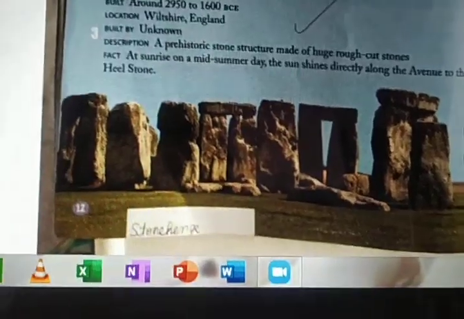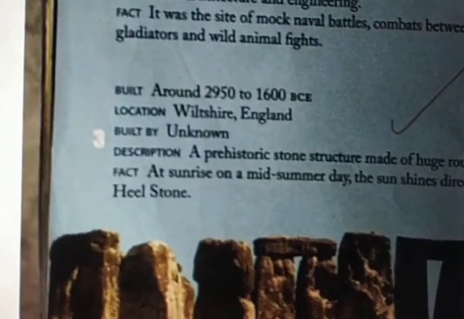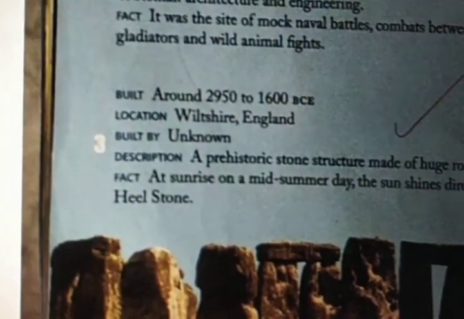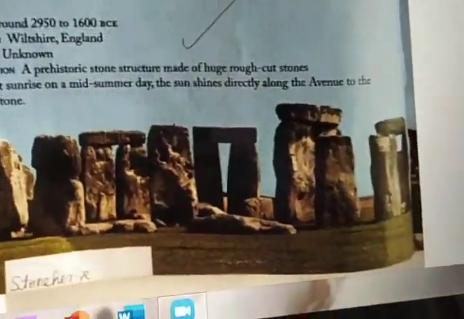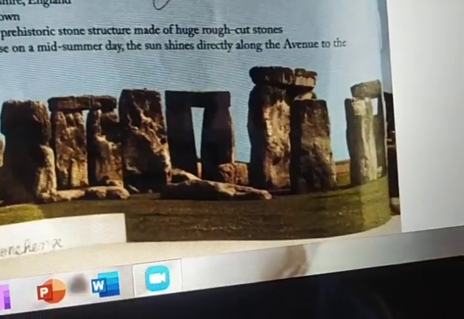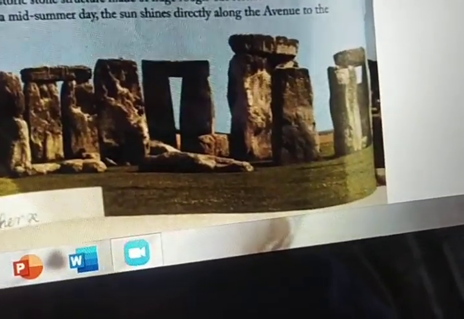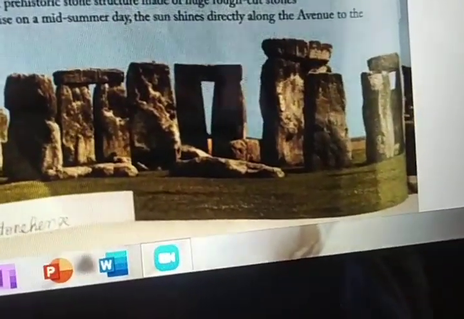Where is it? Location: England. When? Around 2950 to 1600 BCE. If the sunrise comes, it will directly fall on the avenue. Avenue means that area with trees and everything, to the heel stone. Okay. Next one, fourth question.